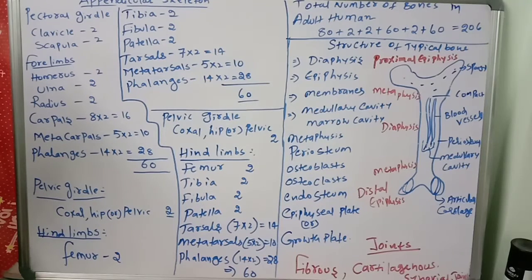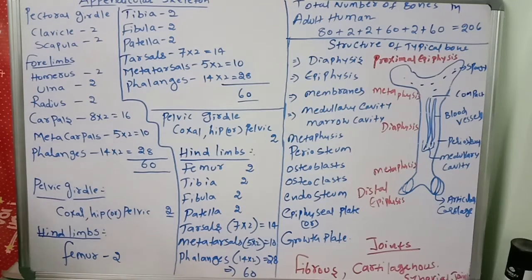Cranial bones: frontal, parietal, temporal, occipital, sphenoid, ethmoid. Facial bones: nasals, maxillae, zygomatic, mandible, lacrimal, palatines, inferior nasal conchae, vomer. And the vertebral column: cervical, thoracic, lumbar, sacrum, coccyx. So we discussed all this under the axial skeleton system.